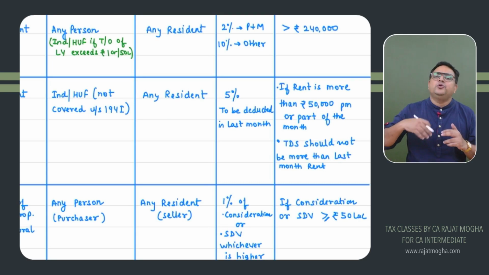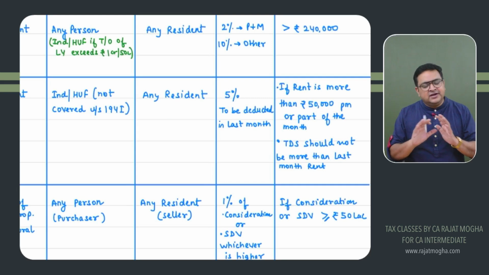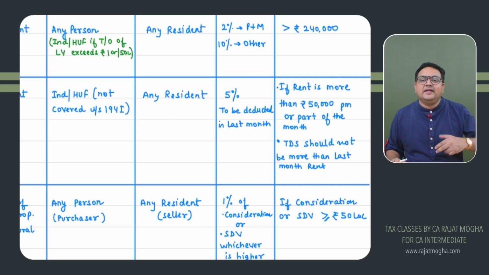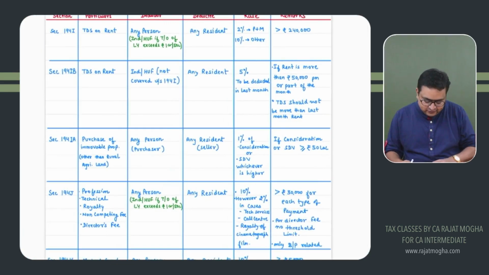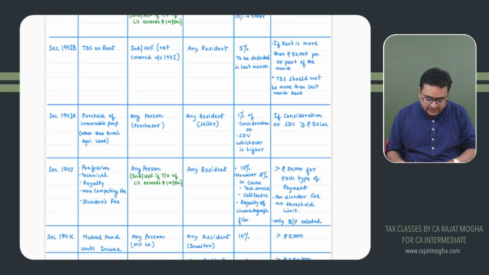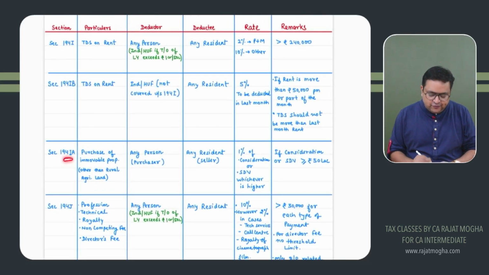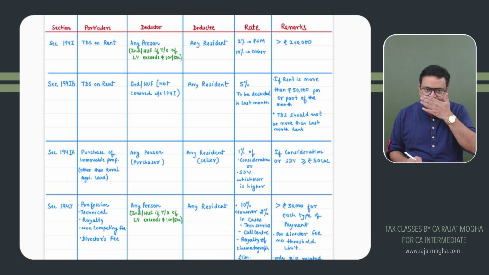Even if you are applying 20%, it will not go above the rent of the month. If you are applying that 20% rate because this person has not furnished his PAN number, please make sure that your TDS amount does not exceed your last month rent, right? It's an important point over here. So this was 194IB. Now come to 194IA, again an important section.